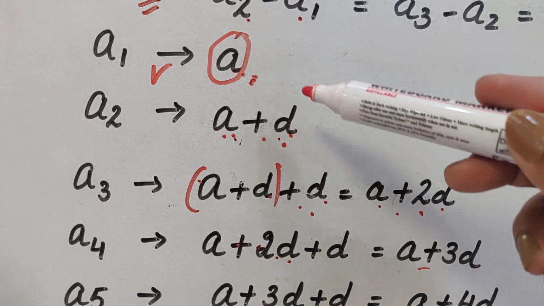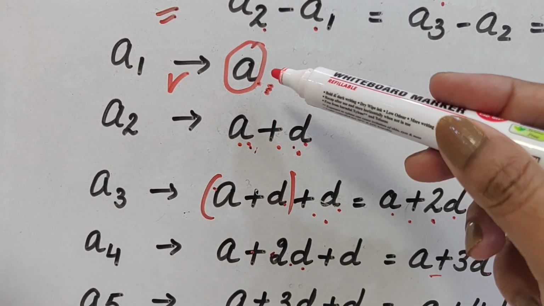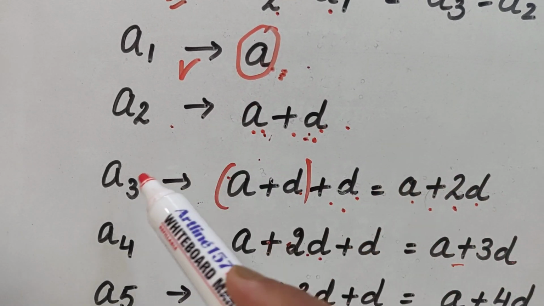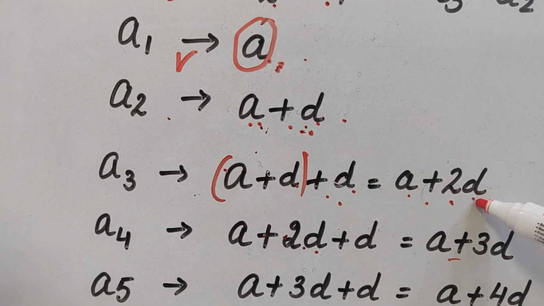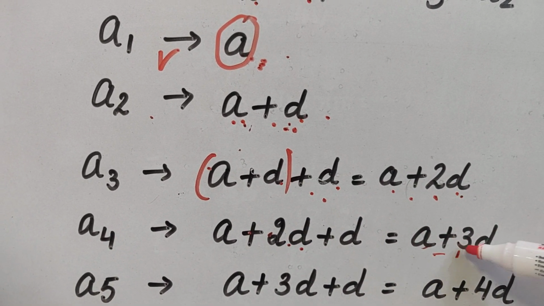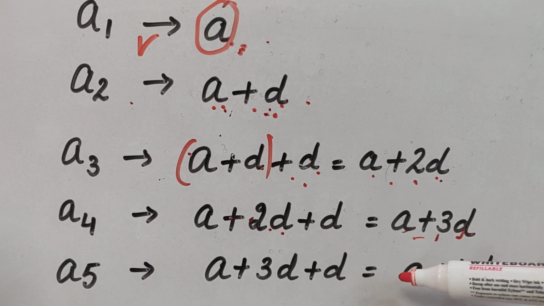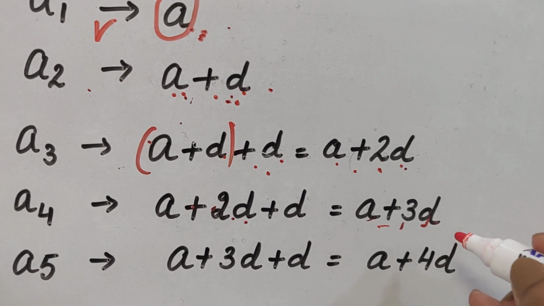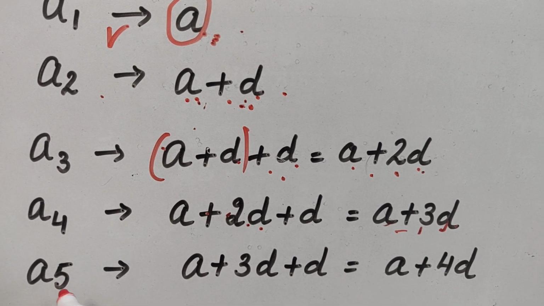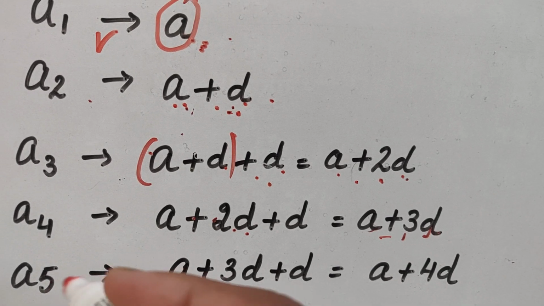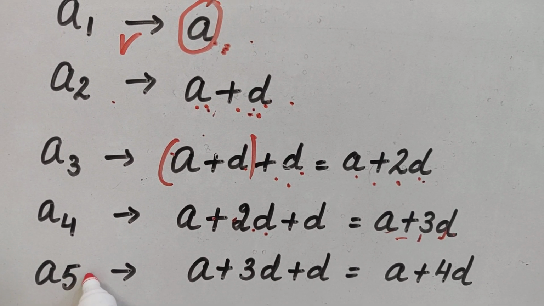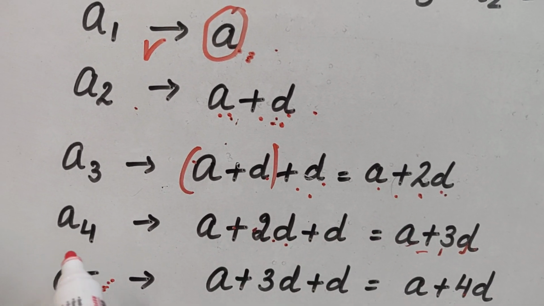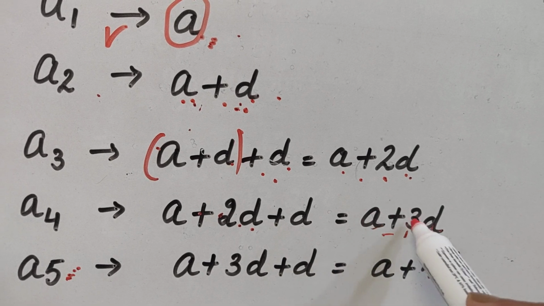Children, have you observed any pattern here? First term was a. Second term, a2, is a plus d. Third term is a plus 2d. Fourth term is a plus 3d. Fifth term is a plus 4d. As you can see, every time the d's are one less than the number of the term. If term number 5 we have to find, I will write 4d. If term 4 I have to find, I will write 3d, a plus 3d.